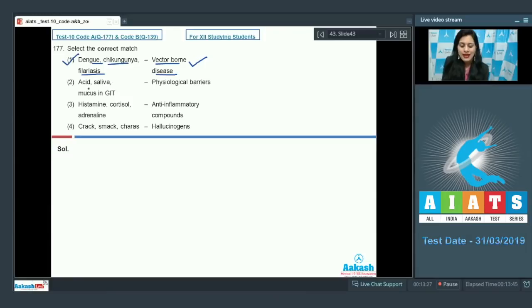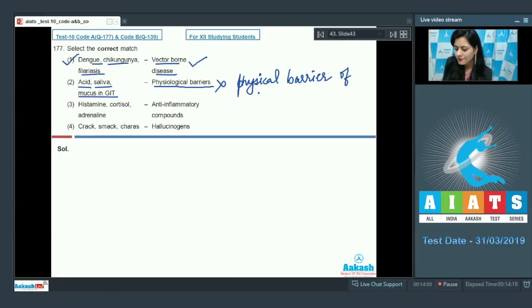The next match given is acid, saliva, mucus in GIT, and the match given is physiological barriers. And this is an incorrect match because mucus in the gastrointestinal tract is a physical barrier and not a physiological barrier of innate immunity.